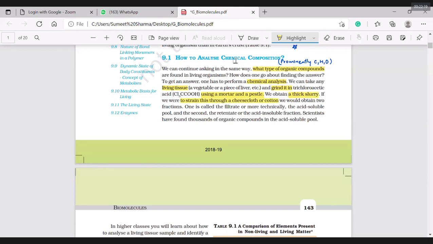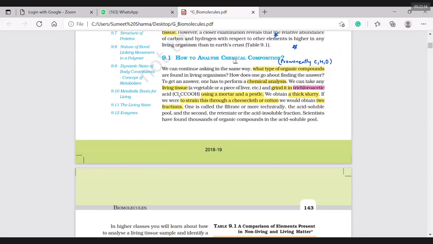Okay, we will get two fractions. Anything that is present in living tissue, it is not only about the organic compounds. It is about almost everything that is present in the cell. And we are looking for the compounds only. This is trichloroacetic acid, in which we have made the paste.